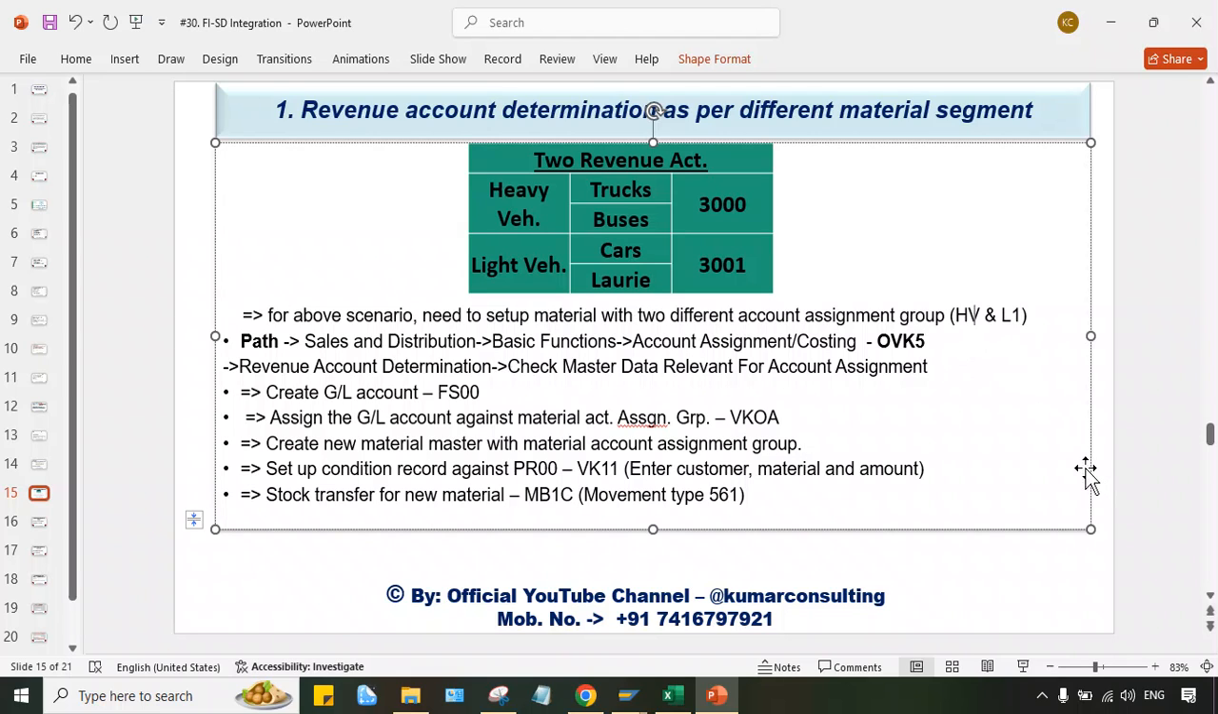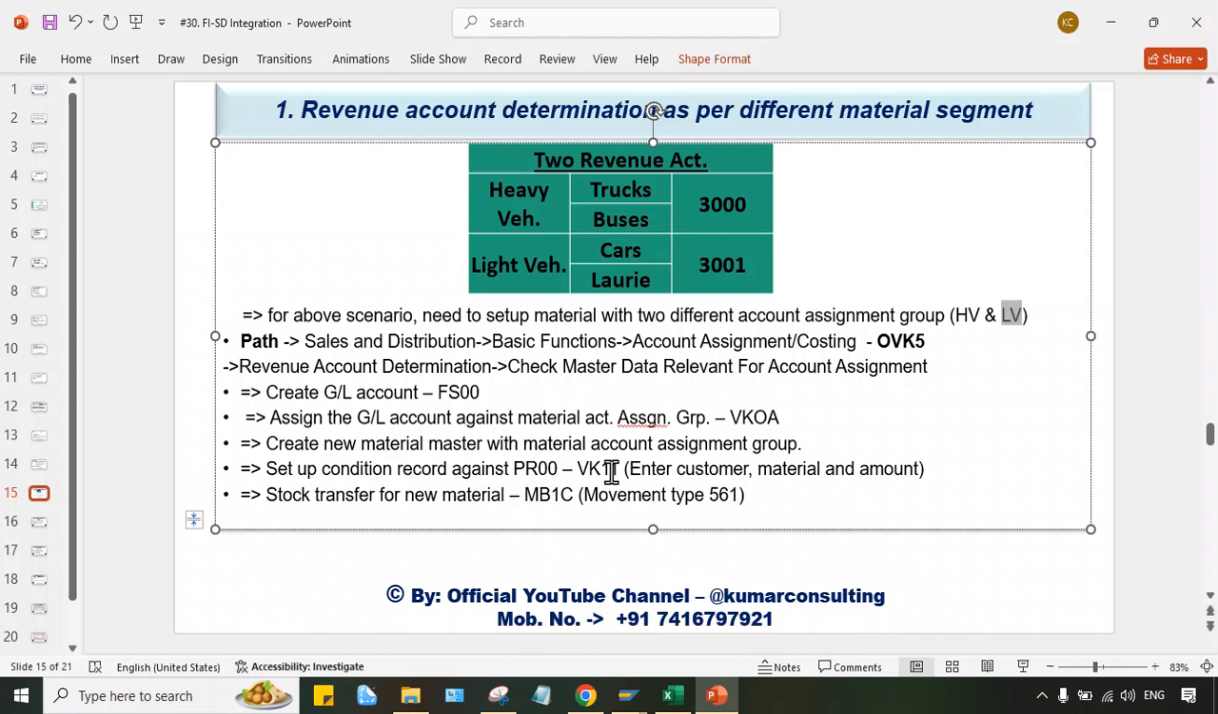I have created HV and LV. You can use L1, H1, right? L2, H2, anything. Now, what is the assignment? Assignment is create a new material master. Then in that you have to assign the light vehicle account assignment group while creating the material master. Make sure that LV you have assigned, or if you have created L1, L2, whatever it is, you have to assign, right? And the relevant account assignment, of course, it might have been done, I hope. So create the new material master, and then condition record VK11 you must maintain.